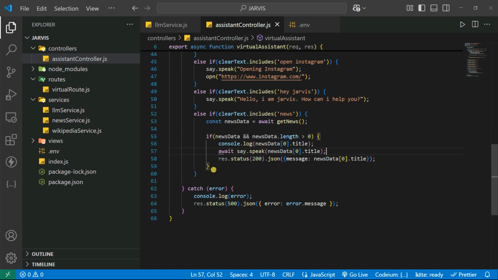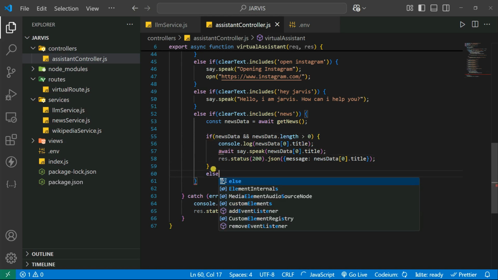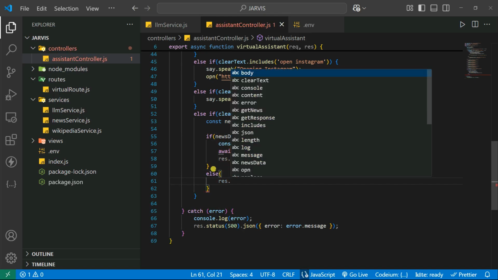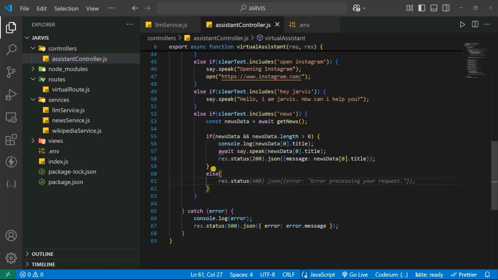You also need to add the else block, so you can give res.status of 400, error processing a request, like that. I can save it, or I can also print all of the response in the form of text in the console, but I don't think that is needed at all. We're just going to accept the first headline.